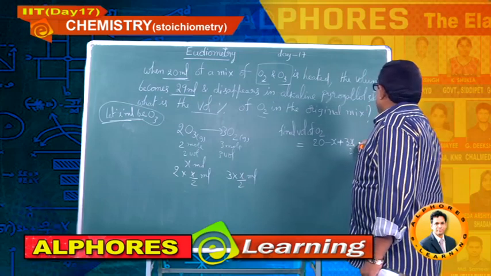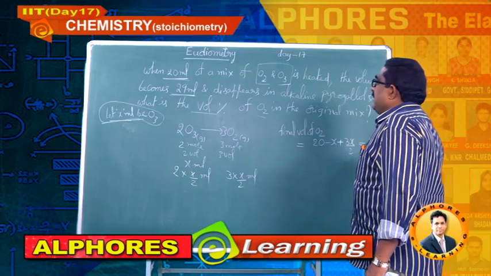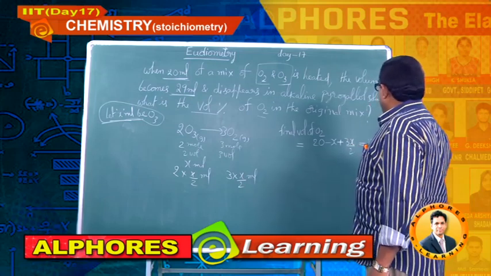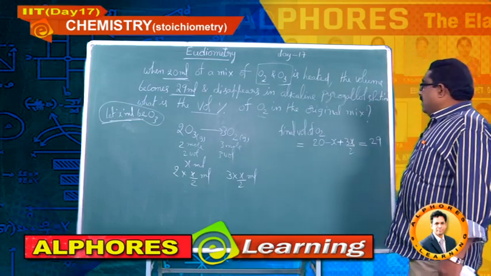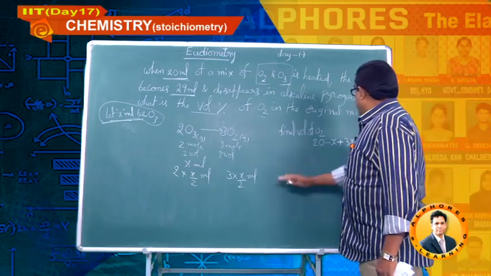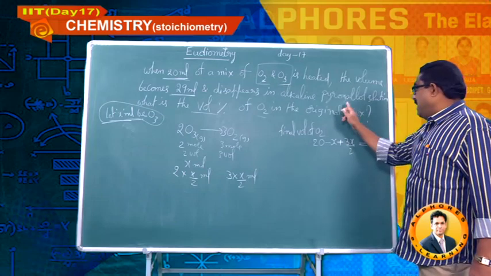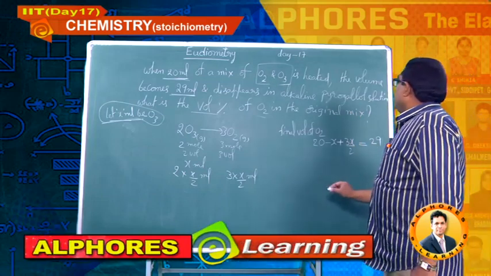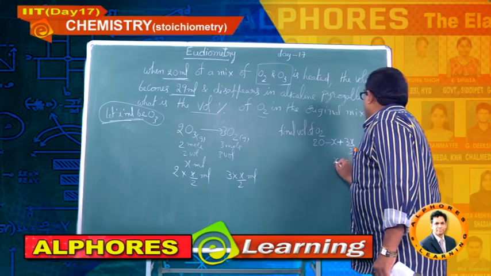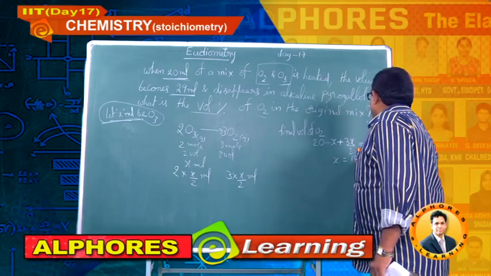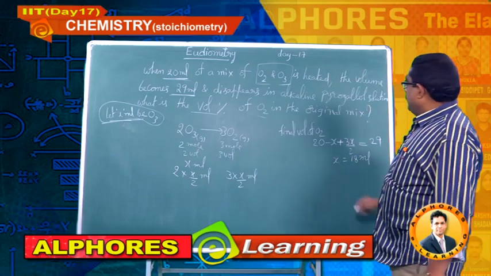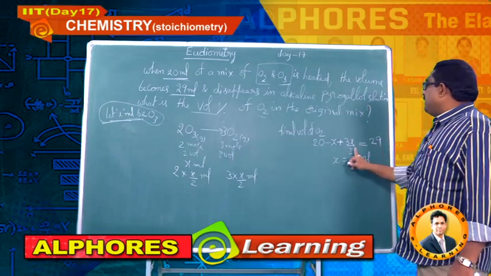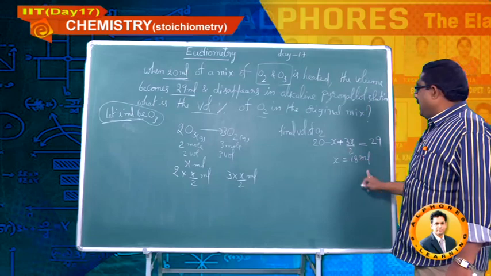That is exactly what he has given as 29 ml, which is going to be absorbed by the alkaline pyrogallol solution. So here x equals 18 ml. If you calculate, take 20 to this side, 3 by 2 minus 1 is 1 by 2, 2 nines are 18.